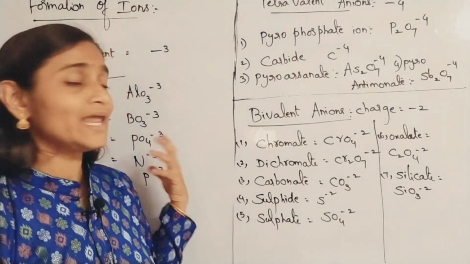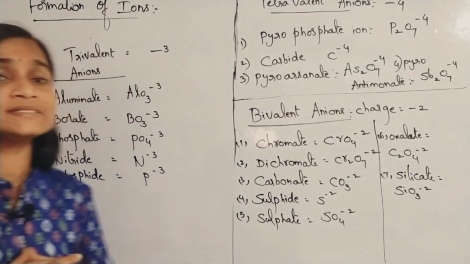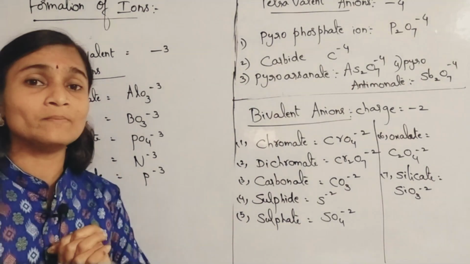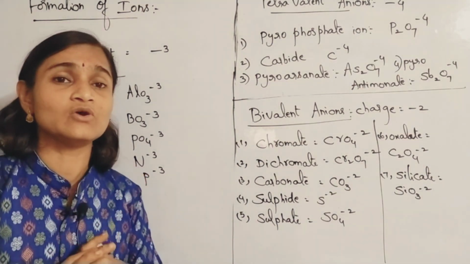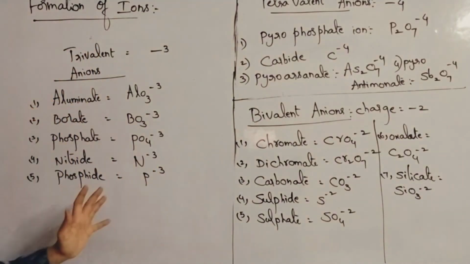Okay, so these are all examples. Why I am giving is you have to learn about all these examples so that you will come to know the formula of a given compound, how to write the formula of a given compound. We can learn it better only if we are able to learn by heart the names of all these ions perfectly.